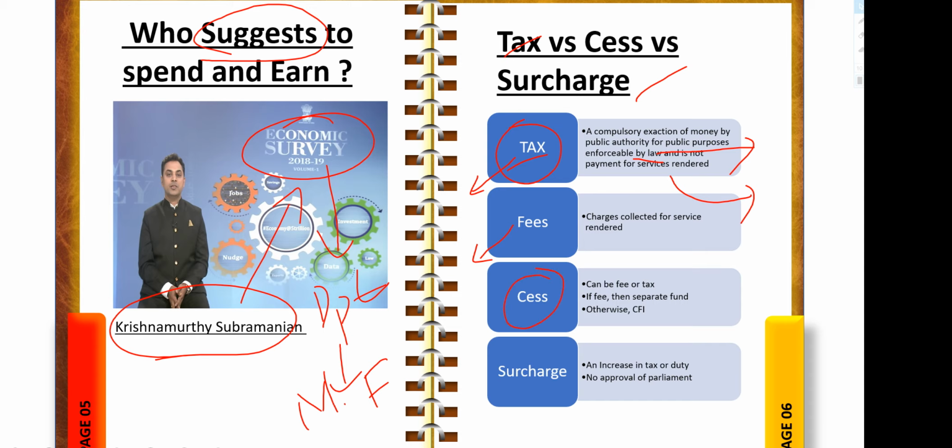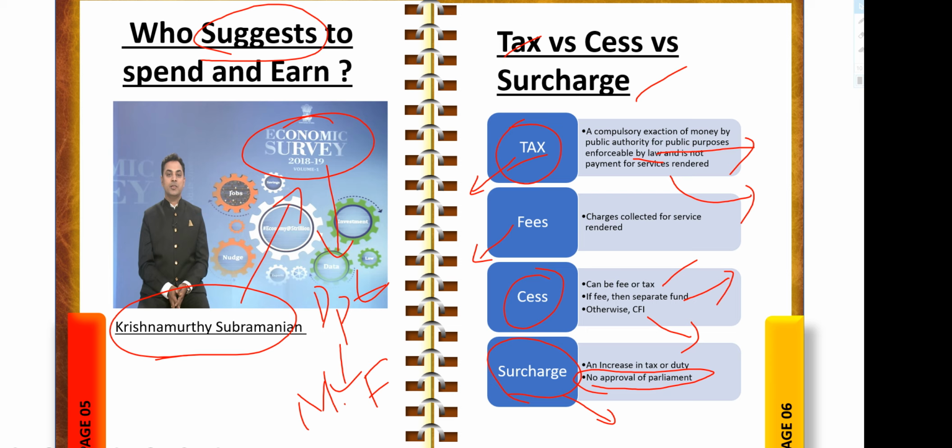And cess, what is cess? Cess can be a fee or a tax. Okay, if it is fee, then a separate fund will be created, that is nothing but it will go into public accounts of India. If it is a tax, then it will go into consolidated fund of India. That is the difference, friends. Okay, surcharge, what is surcharge? An increase in tax or duty is nothing but surcharge, and there is no approval of parliament for spending of surcharge amount. Okay, you got all these things right?